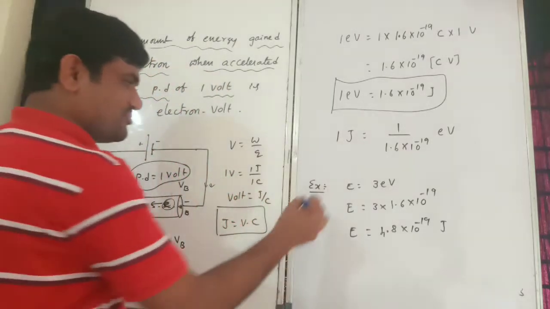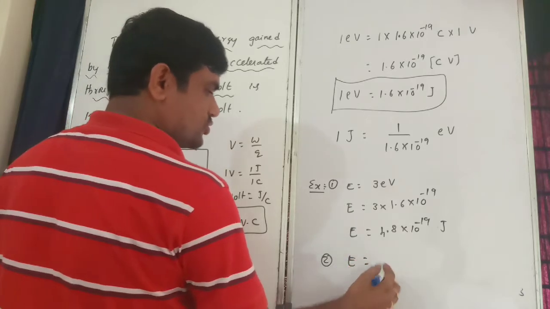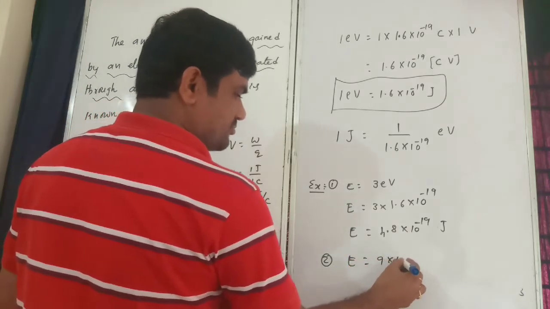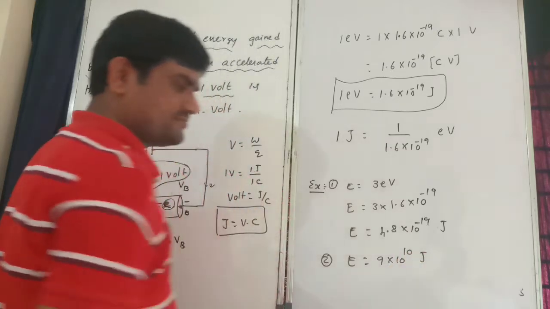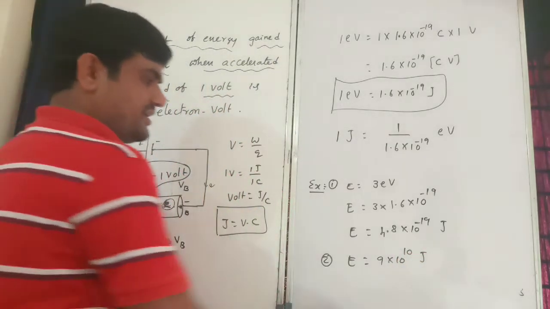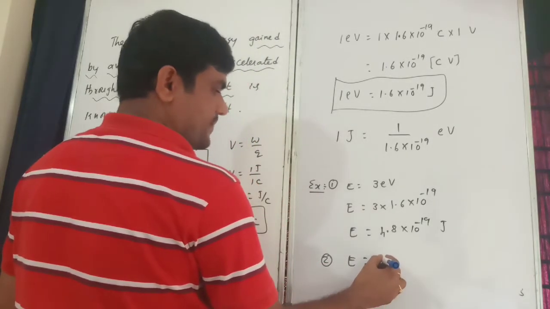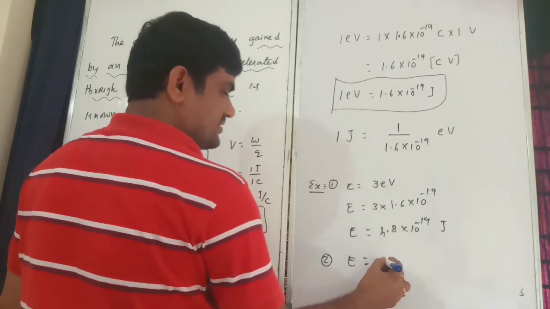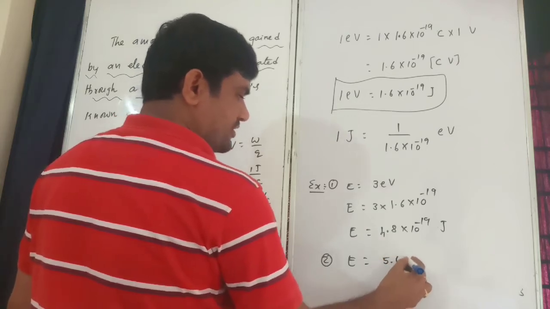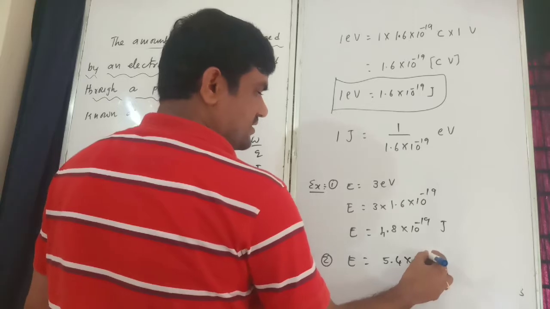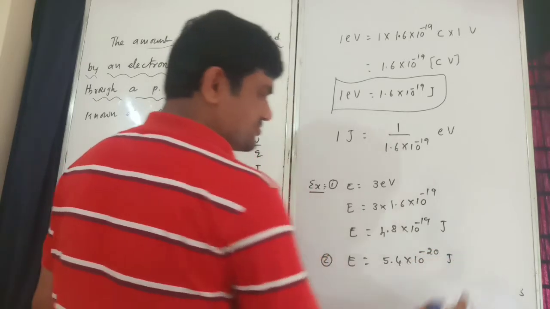That one also I will give an example. Example number 2: energy is 5.4 into 10 power minus 20 joules.